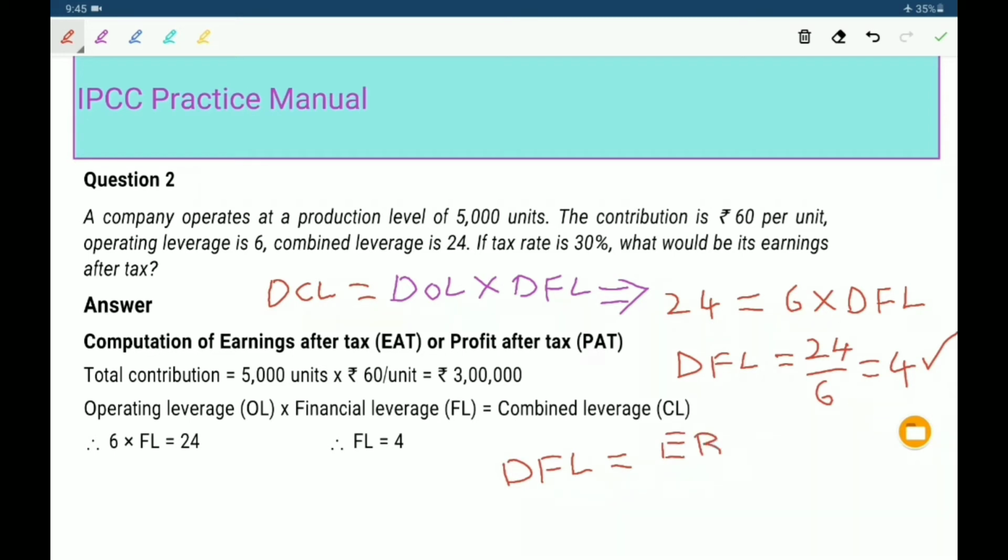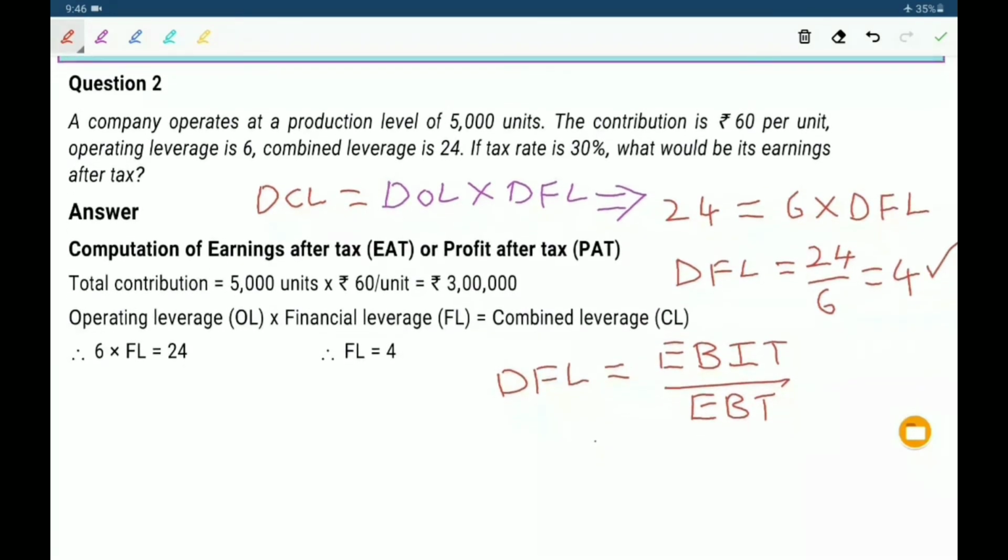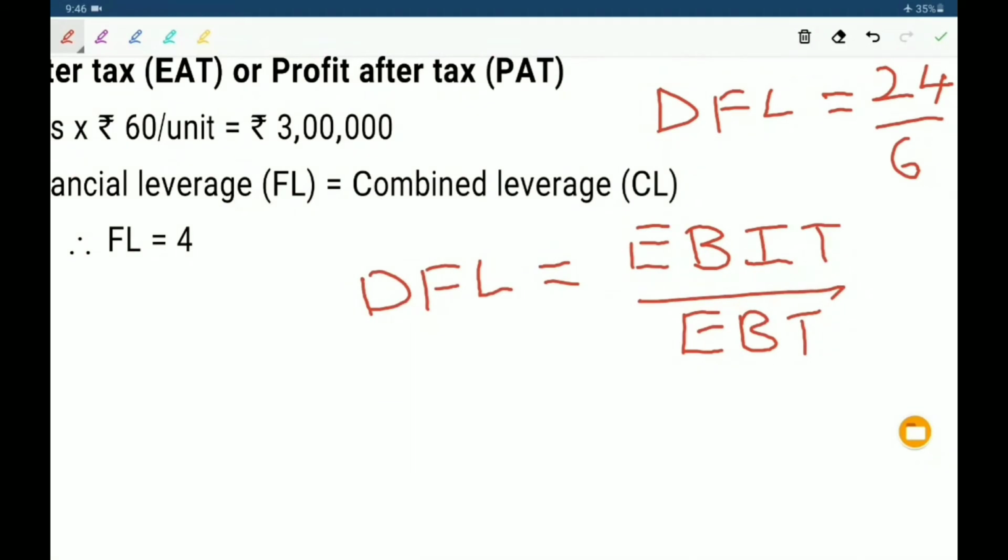EBIT by EBT. We already know degree of financial leverage 4 equal to EBIT by EBT. We don't know EBIT. EBT also we don't know. We have to find out EBIT. So